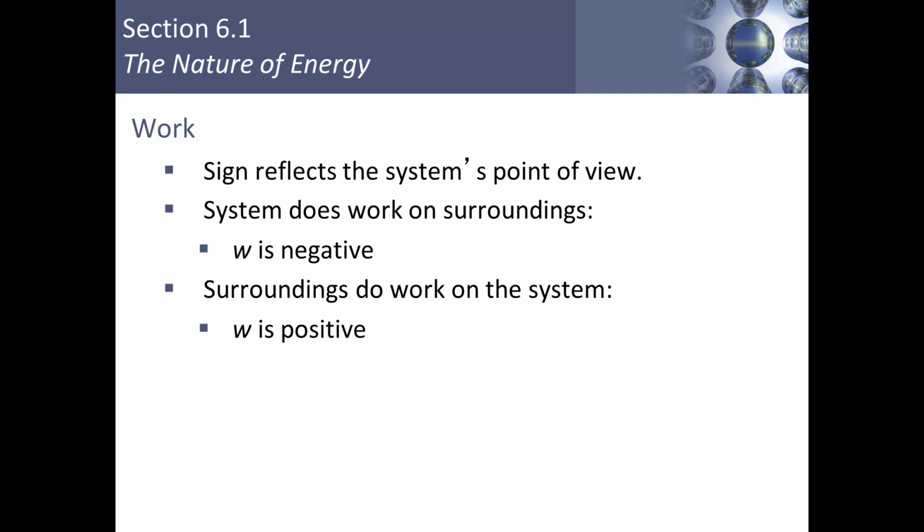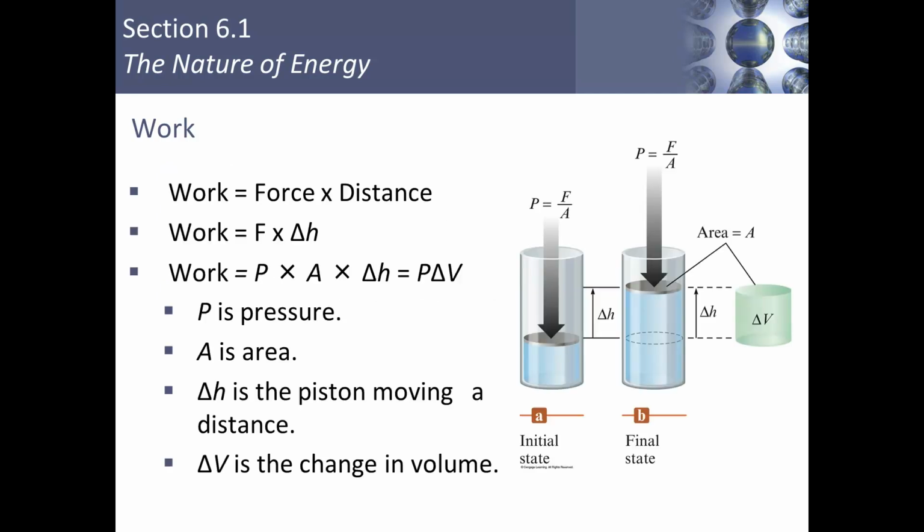With work, sign also reflects the system's point of view. If the system does work on our surroundings, then work is negative. When the surroundings do work on the system, then work is positive. So if we look at a piston moving in a cylinder, work is equal to force times distance. The distance is the change in height of the piston in our cylinder, so work is equal to force times change in height.